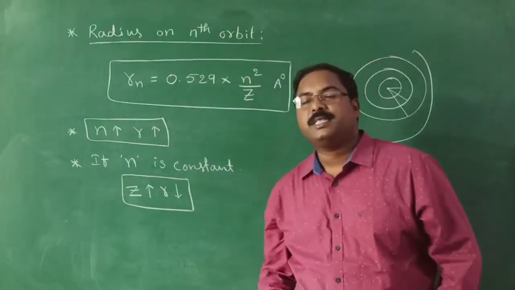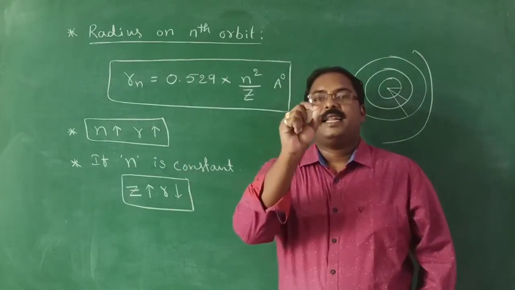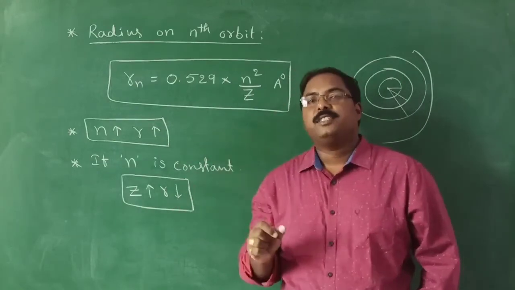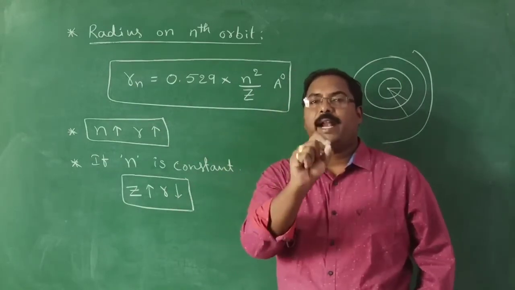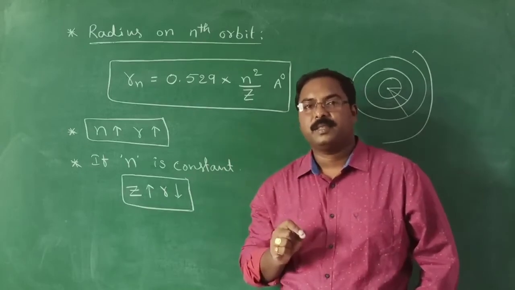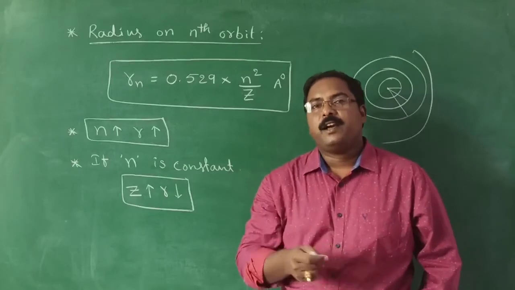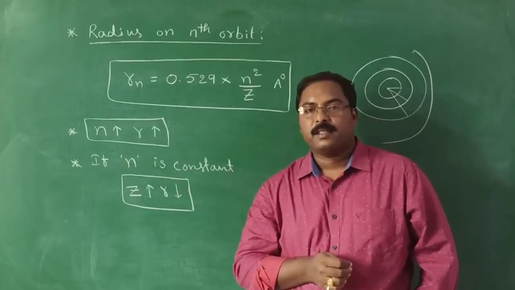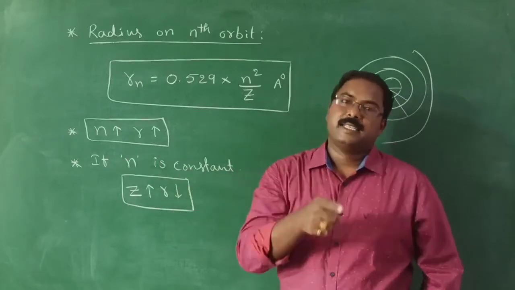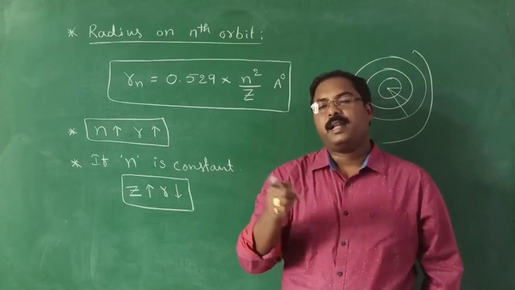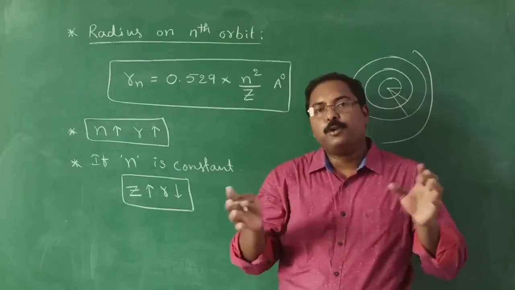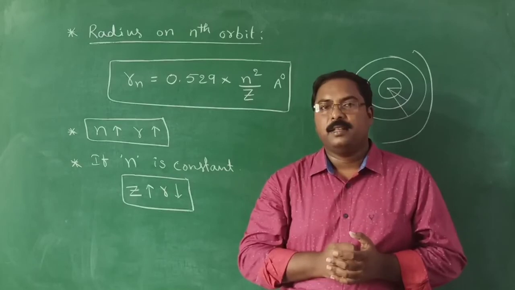Sometimes they will ask theory questions. The radius of the second orbit of the hydrogen atom is this much. What about the radius of the second orbit of lithium? Both cases, hydrogen second orbit and lithium second orbit, you are going to compare.